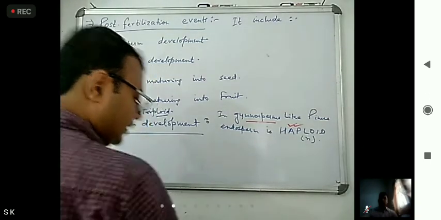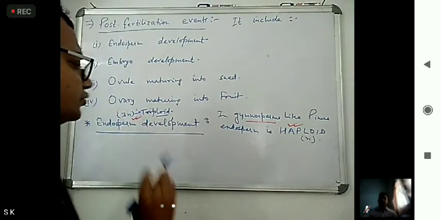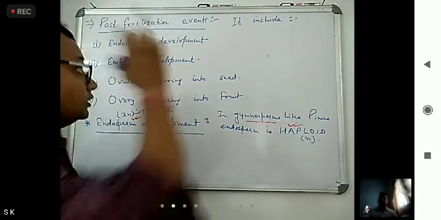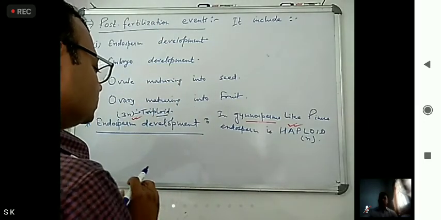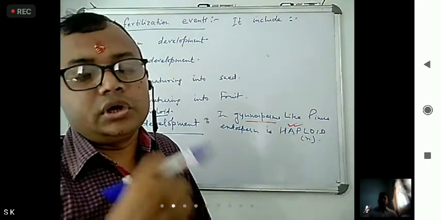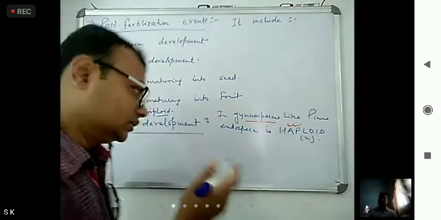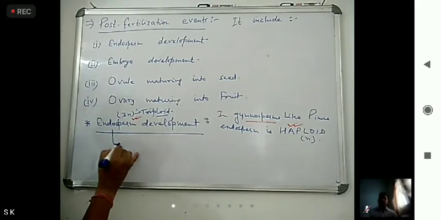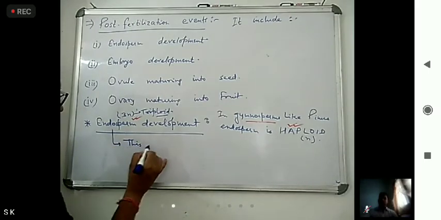Okay. Now, first what we have to see in post-fertilization events is endosperm development. Now we already saw, what is this?